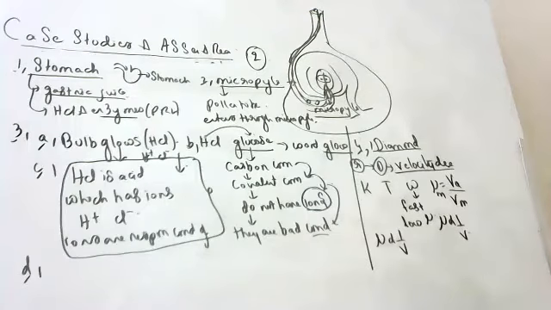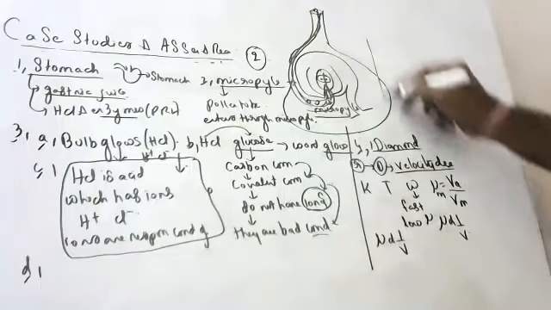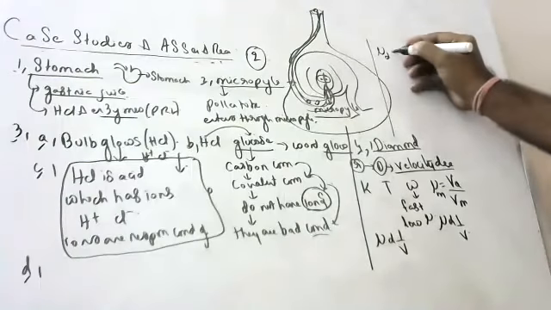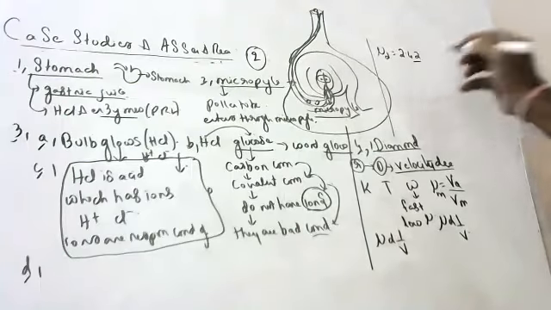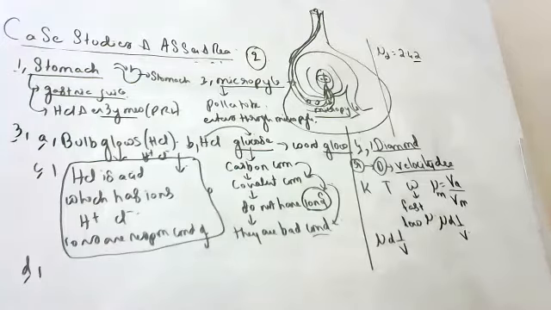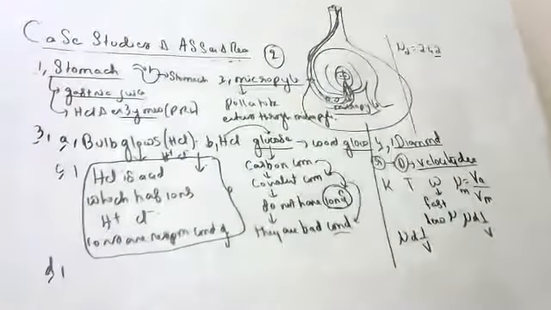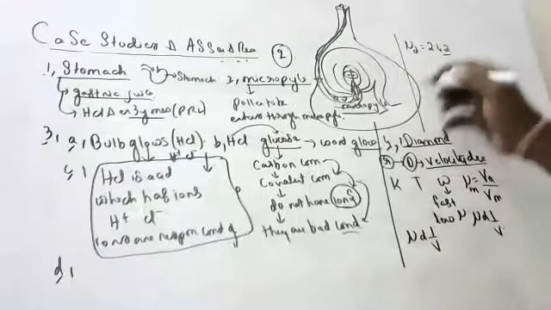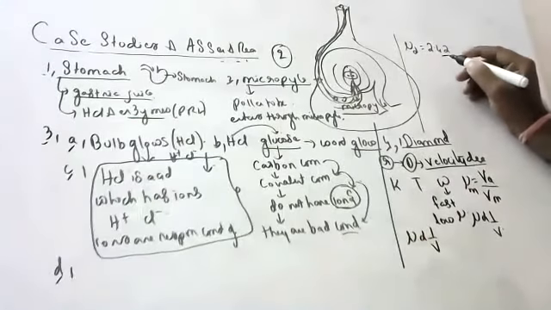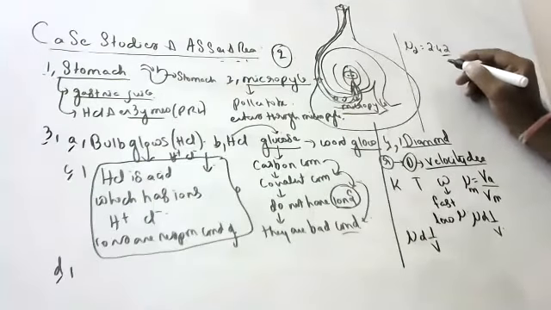The refractive index of diamond is 2.42. What is the meaning of this statement? A million times I told this one. I don't know how many of you remember. The velocity of light in air divided by the velocity of light in diamond is 2.42.